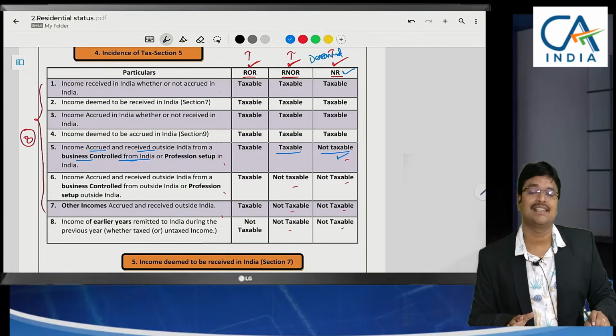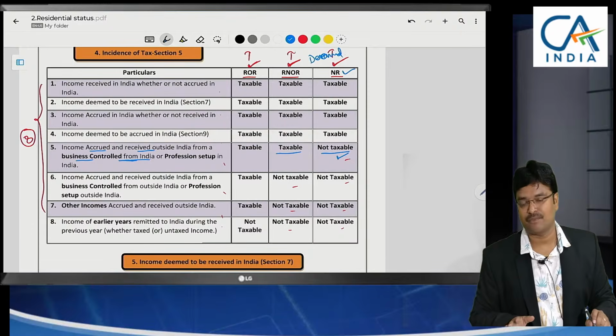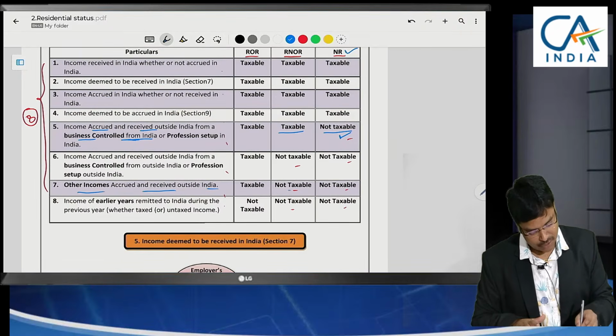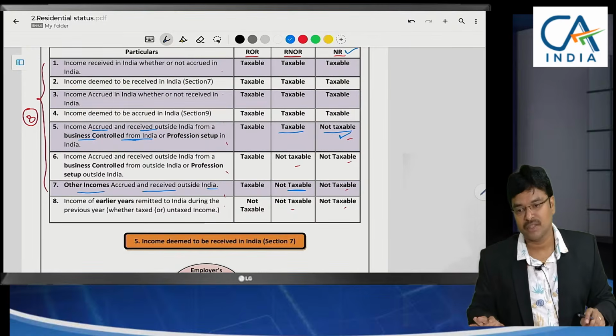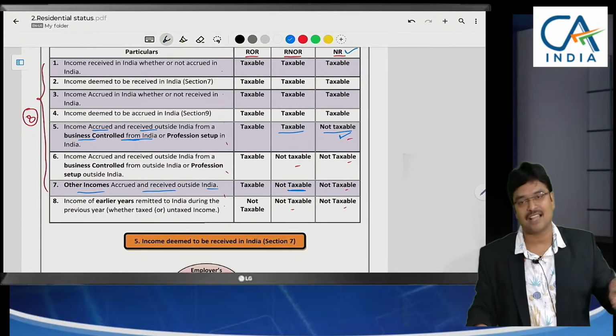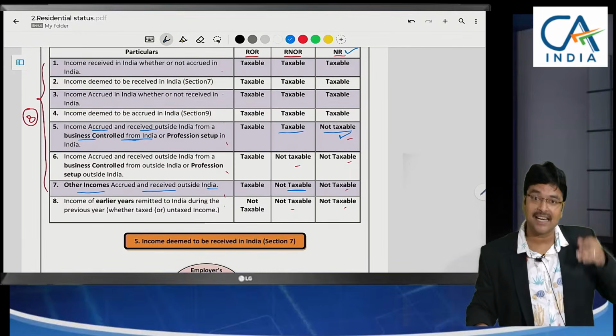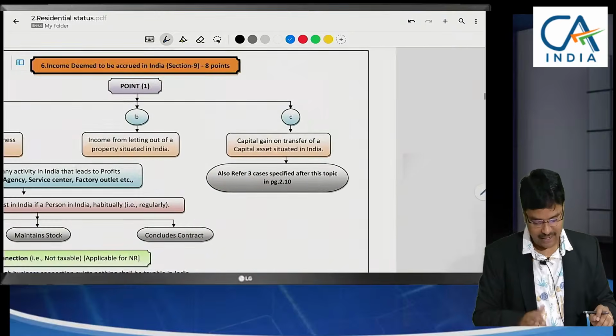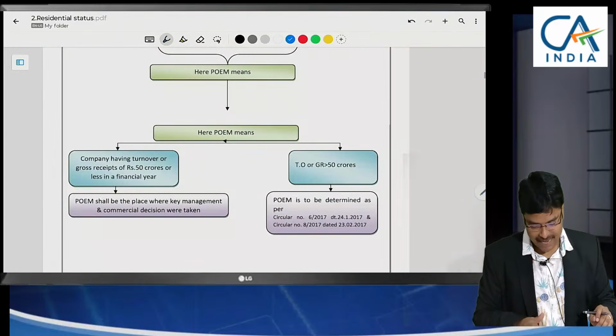But in this case, he has received 80 lakh salary income. Salary income we are not taxing. Salary income, any other income accrued and received outside is not taxable for him also. We are not bothered regarding salary income. If he does any business outside India, to tax that income in India, what we are doing here is, we have introduced this concept of deemed resident.